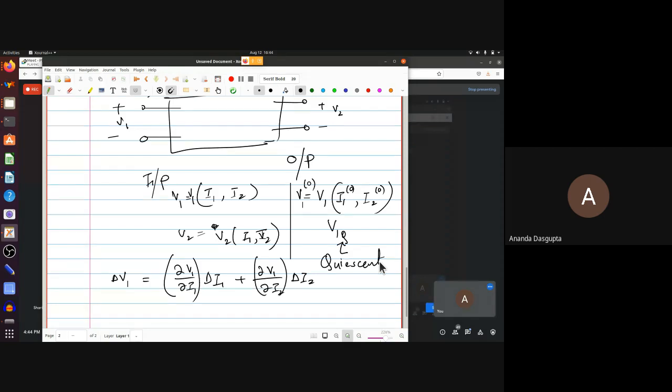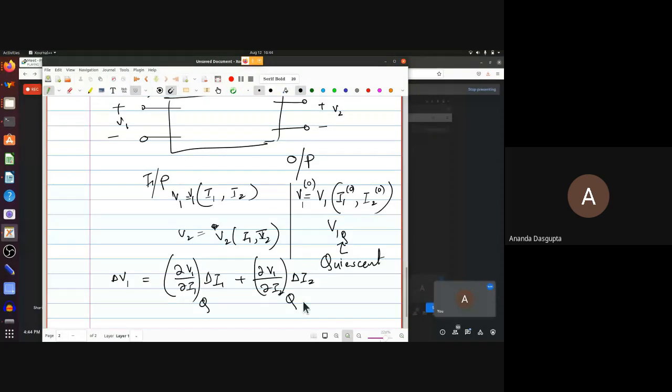Or if I change the input current this much, how much will the output voltage change? That's the real question. So basically, whatever is there because of the battery, that's already a background. When things change from that, that is what we call a signal. And when you say amplification, you really mean how much is the output voltage signal bigger than the input voltage signal, just for the voltage gain, or how much is the input current signal smaller than the output current signal? That kind of question is being asked. So this is what you're looking at, and these are actually evaluated at the quiescent point.